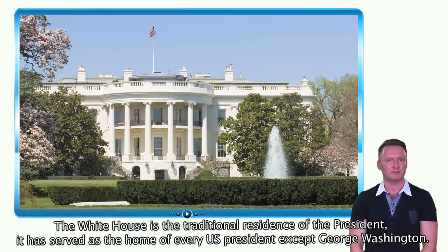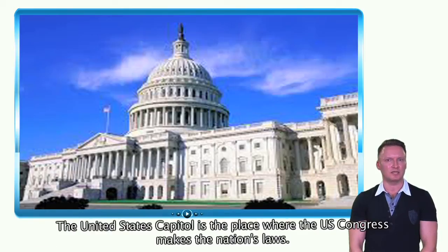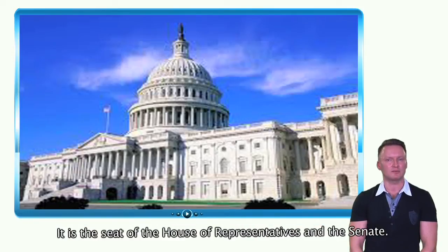The White House is the traditional residence of the president. It has served as the home of every US president except George Washington. The United States Capitol is the place where the U.S. Congress makes the nation's laws. It is the seat of the House of Representatives and the Senate.